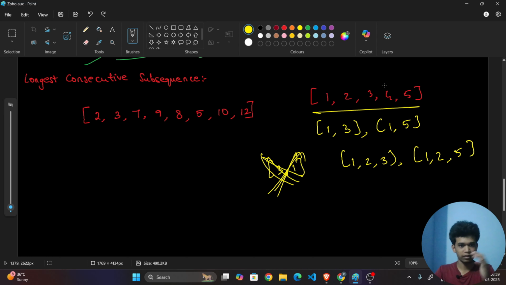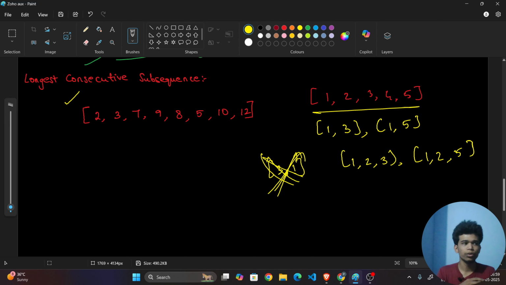Now let us get into this problem. Let us have an array like this. How can we find the longest consecutive subsequence? What is meant by a longest consecutive subsequence? In short words, we want to find the consecutive numbers in a sequence, that's it. So what is meant by consecutive numbers? If I have two numbers and their difference is only 1, then I can say the two are consecutive numbers. For example, 3 and 4.